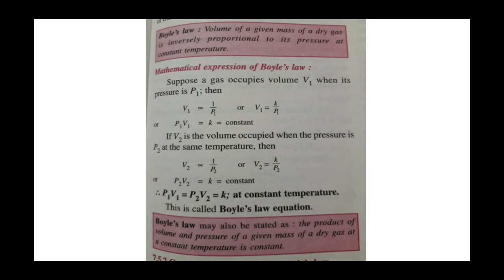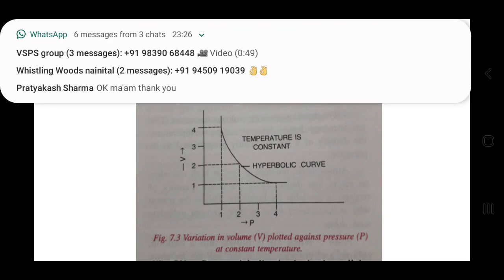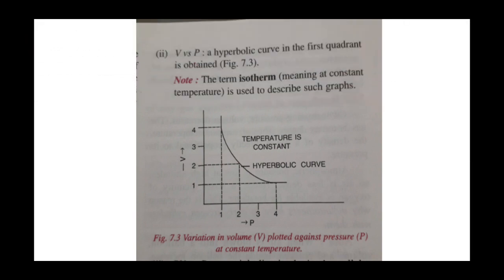Now the graph I want to show. When we make a graph between pressure and volume, a hyperbolic curve in the first quadrant is obtained. Now see, the term isotherm is used here.